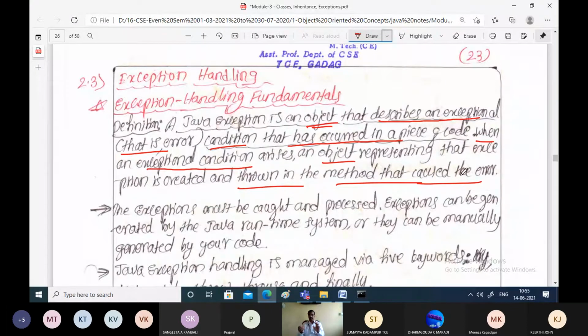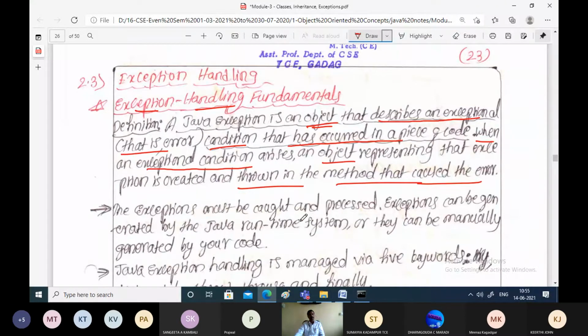There is some error, an unwanted situation, and that has to be sent to the method which has caused the error. Now it is left to the method or the programmer whether to solve that problem or leave it as it is. If you want to solve that problem, that particular thing is called exception handling. There is an error, there is an exception, you try to handle it, in the sense you try to solve that exception.